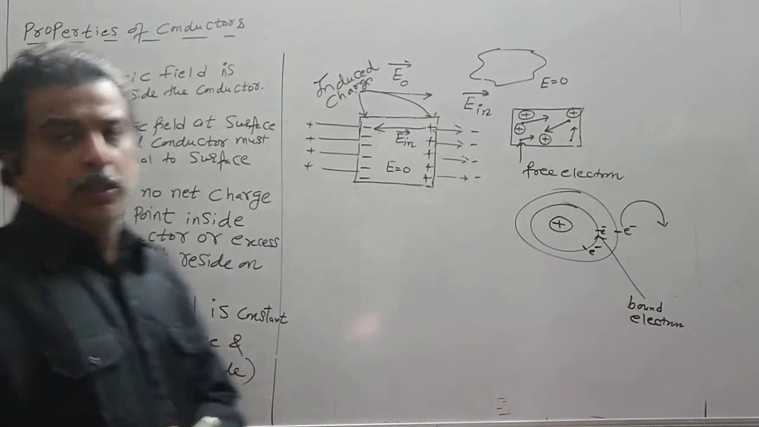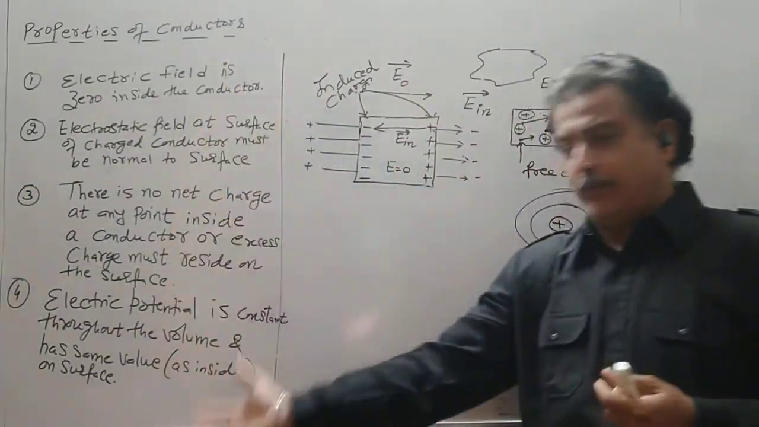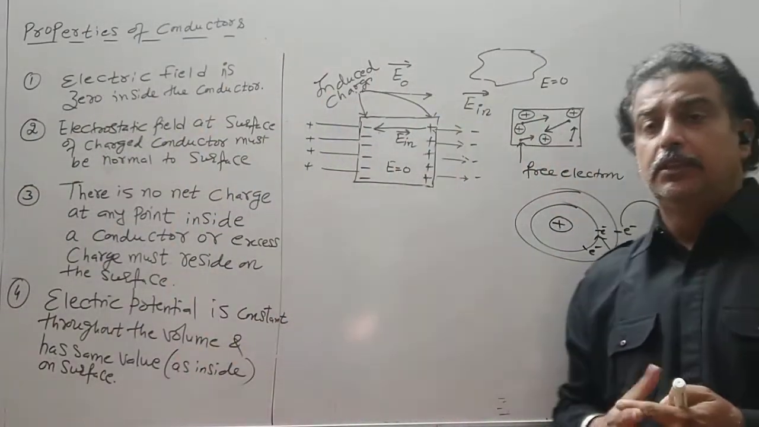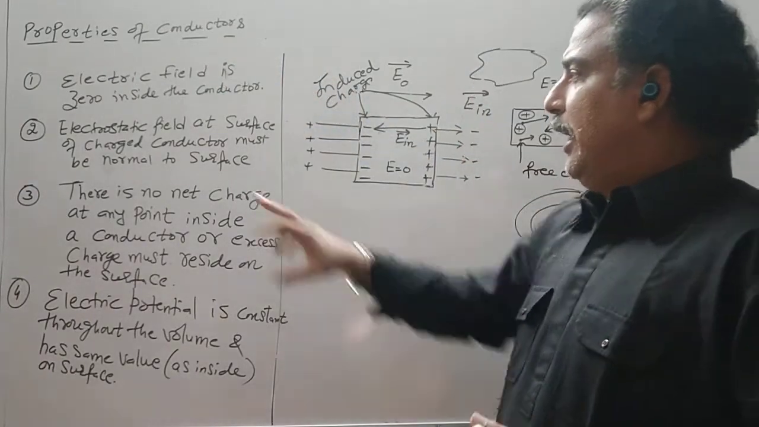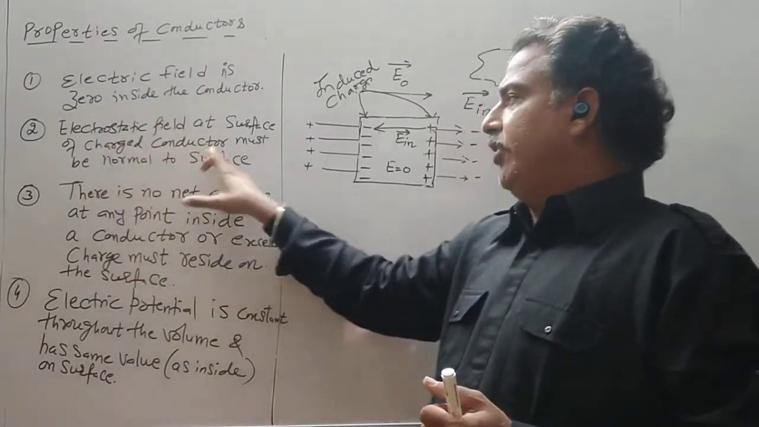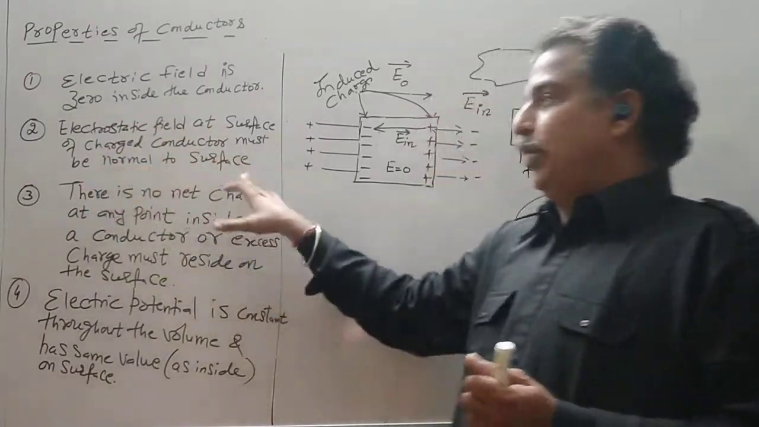Now let us move to the second property. So these are the properties, the theoretical portion. Now what does the second property say? The first property we have proved: electrostatic field at the surface of the charged conductor must be normal to the surface.